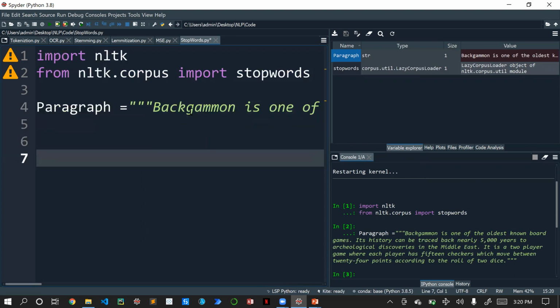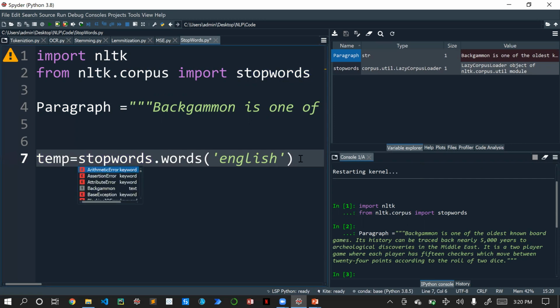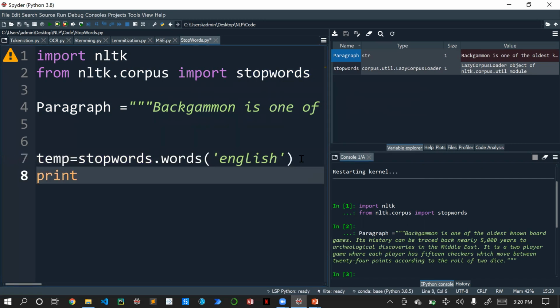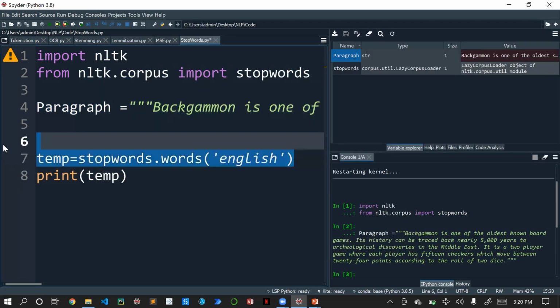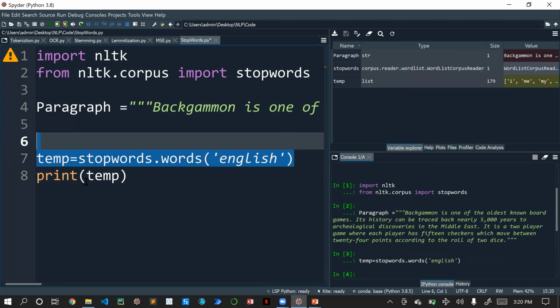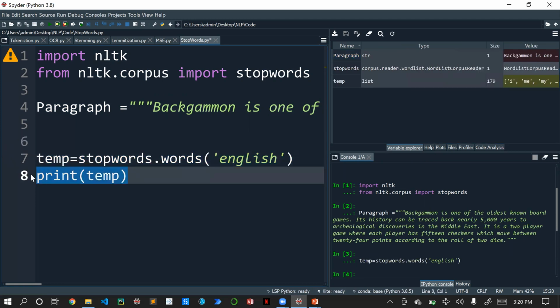Let's go ahead and see how many stop words there are in English. For viewing that, just type stopwords.words('english'). You need to mention English. Let's store this in one variable, let it be stored as temporary. Let's go ahead and print this temporary variable. Let's execute this, so we got our list. Let me add the print statement as well.